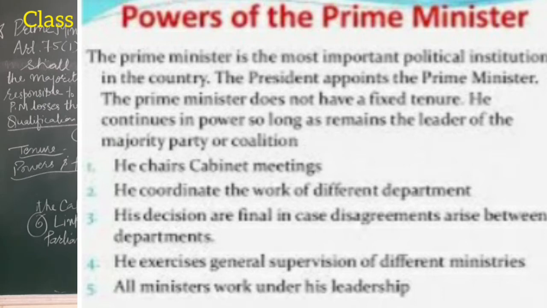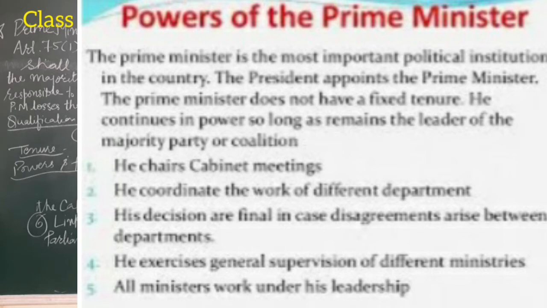And if the President requires any information regarding the administration of any department, he would demand such information from the Prime Minister. And as a leader of the Parliament, the Prime Minister is known as the leader of the lower house.